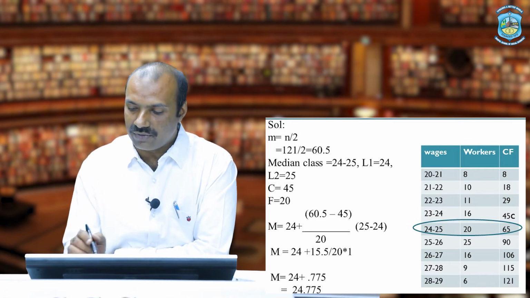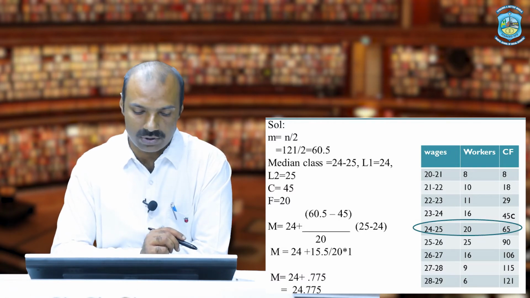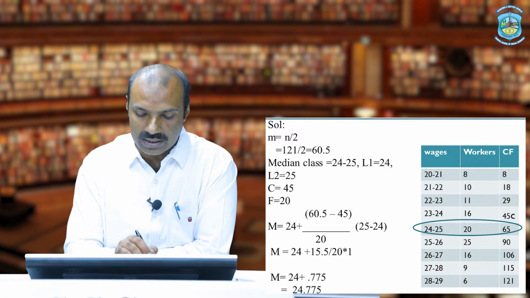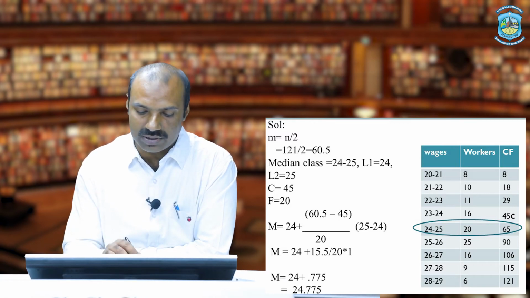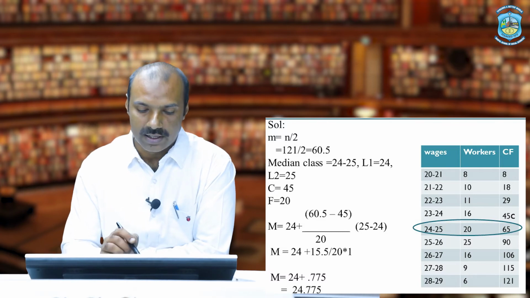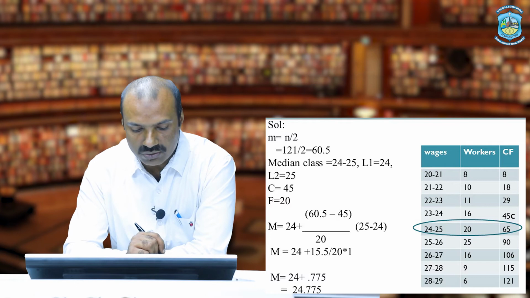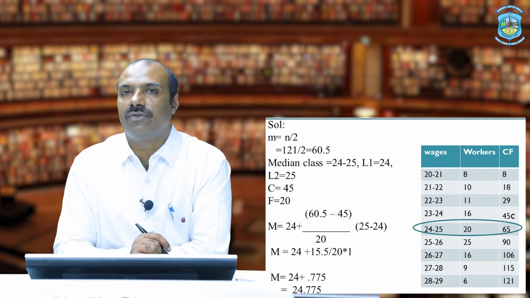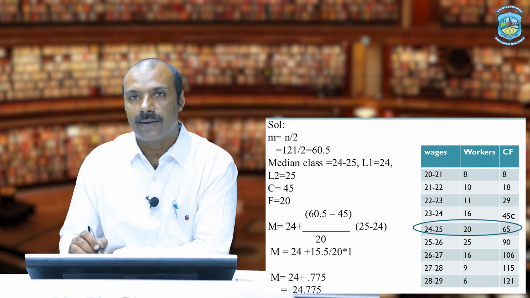Upon f, f is the frequency of the median class, in this case it is 20. So divided by 20 multiplied by the difference of class interval, which is 25 minus 24. So when we calculate all this, we will come to a value that is 24.775, that is my median answer.